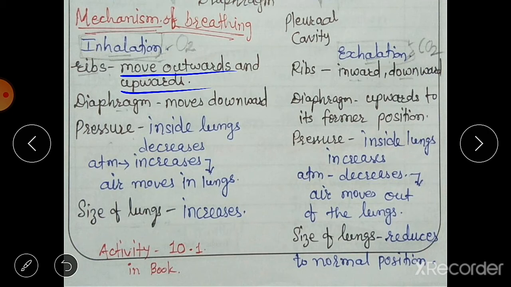In exhalation the ribs move inward and downward, the diaphragm moves upwards to its former position, and the pressure inside the lungs increases, atmospheric pressure decreases and air moves out of the lungs, and the size of the lungs reduces to the normal position. So this is the mechanism of breathing.